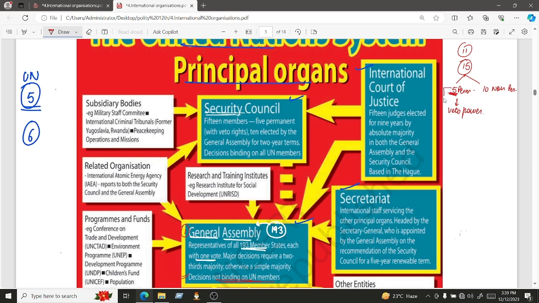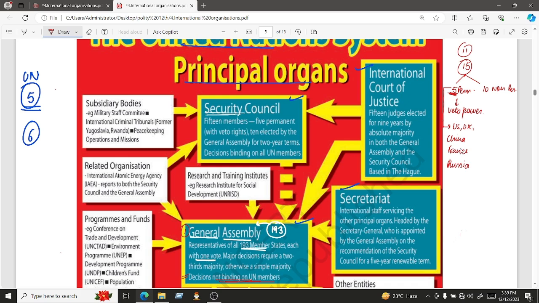Now let me just tell you which countries are actually the permanent members of the United Nations. These are your US, of course, UK, then we have China, France, and then we have Russia. So these 5 are the permanent members of the United Nations Security Council, and you can easily see that these are the most powerful countries.